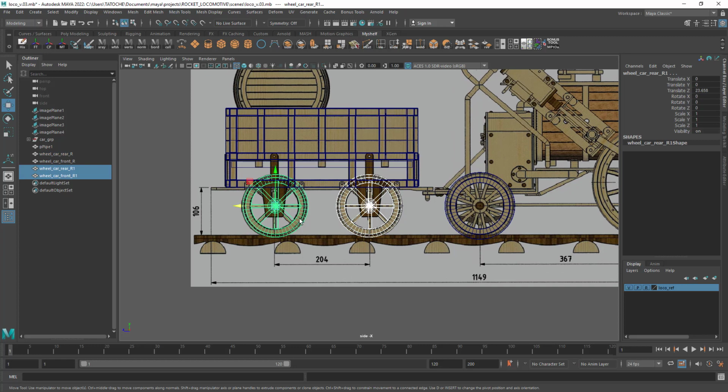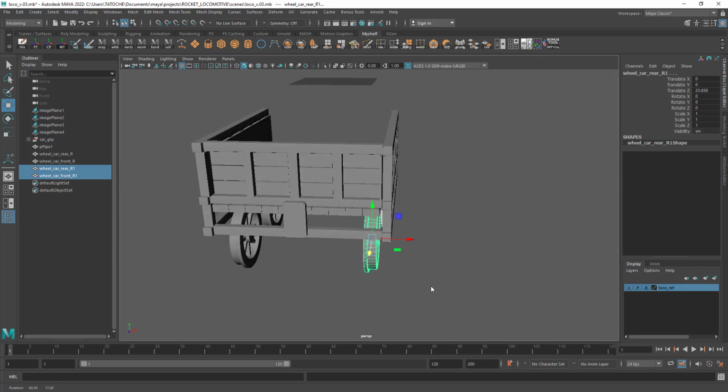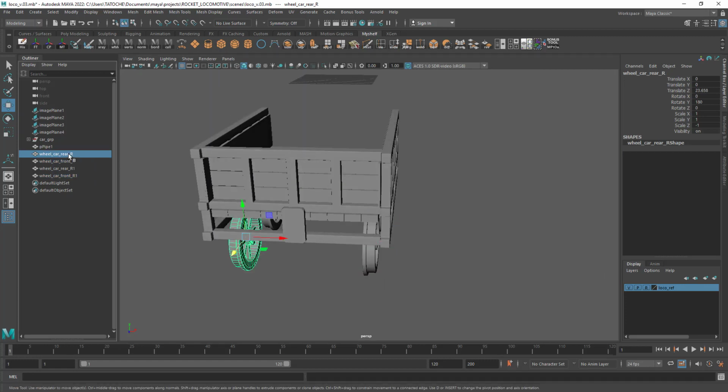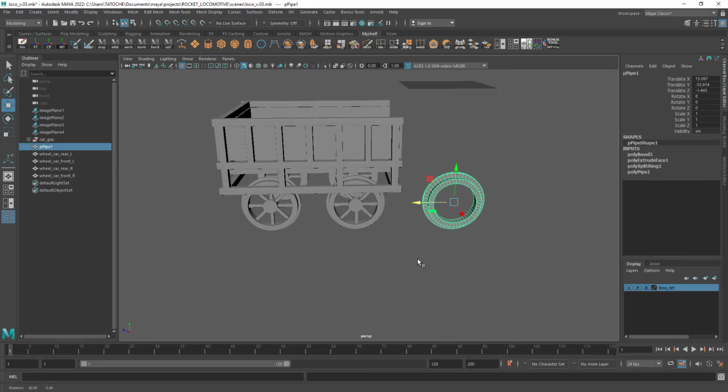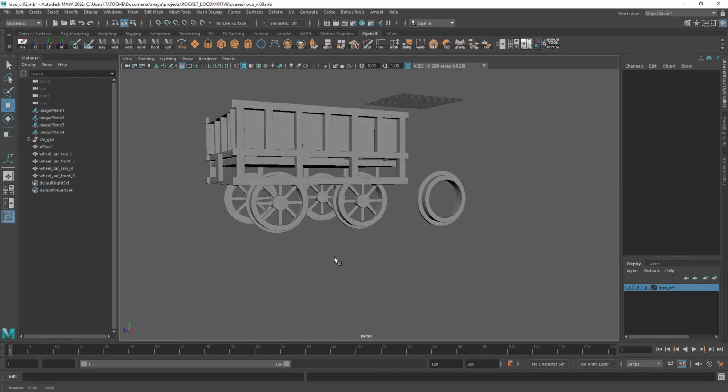Let's rename, just change the R to an L. Okay, good.